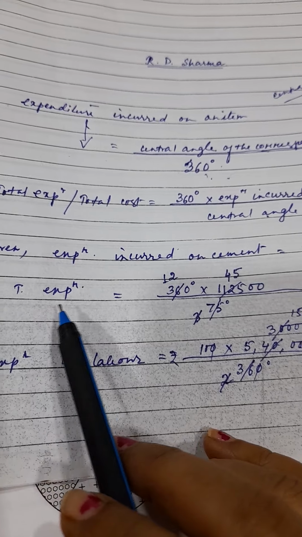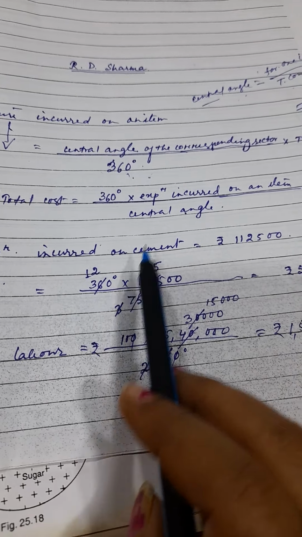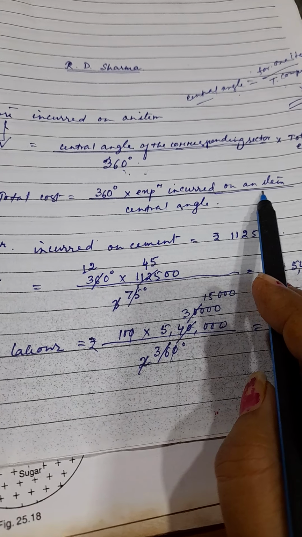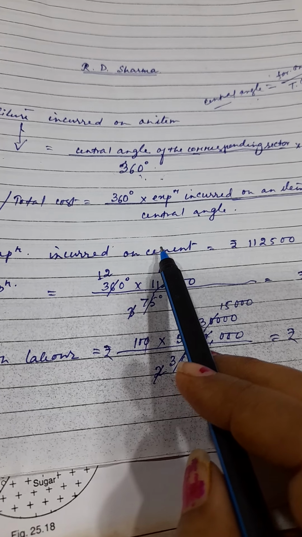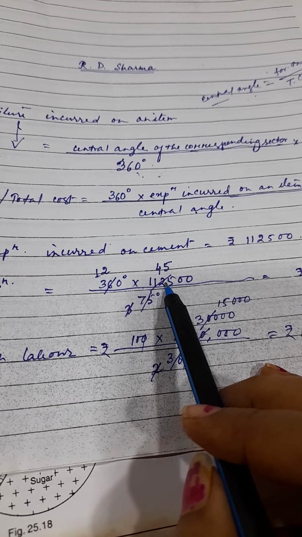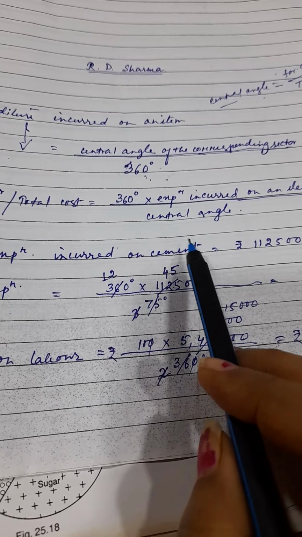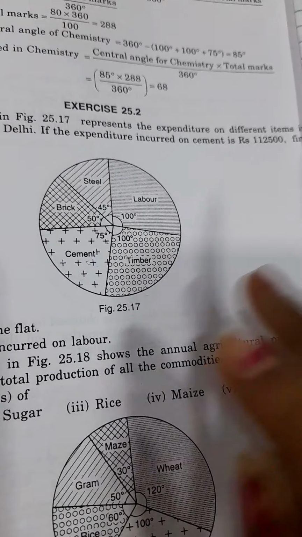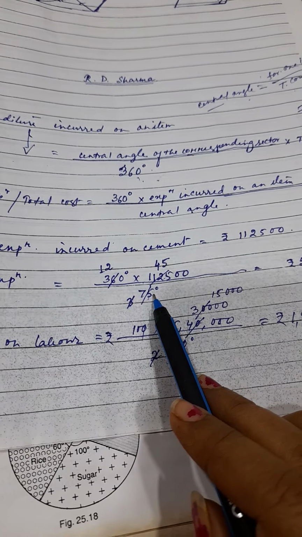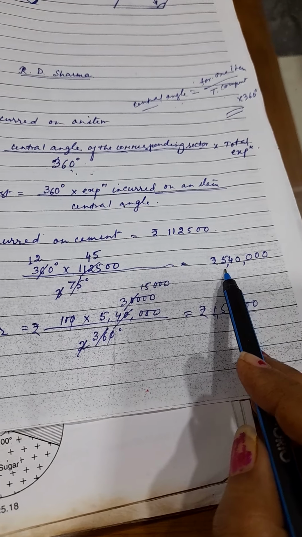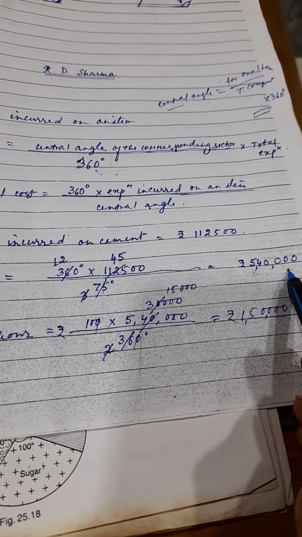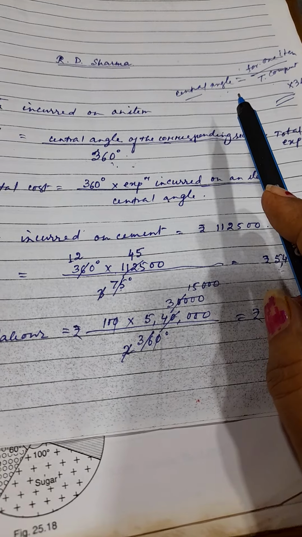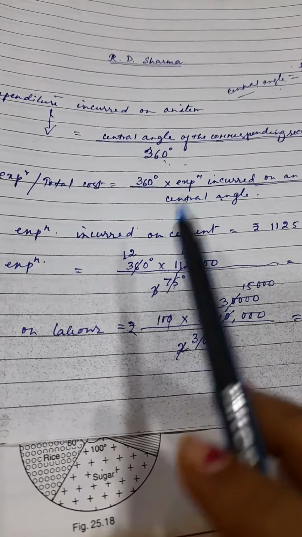So now in the question the expenditure incurred on cement is given as 1,12,500. Then the total expenditure will be 360 into the expenditure incurred on one item. Here the cost of cement is given, divided by the central angle for cement, which is 75 degree. If you solve it, you will get the total cost of all the items. Clear? So this is the main formula.